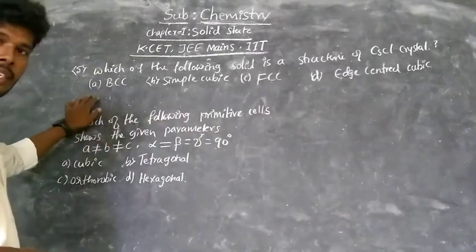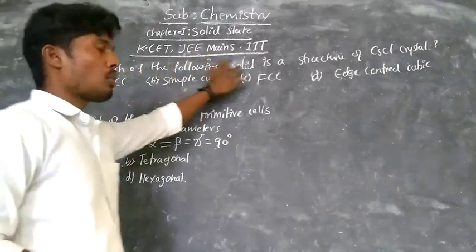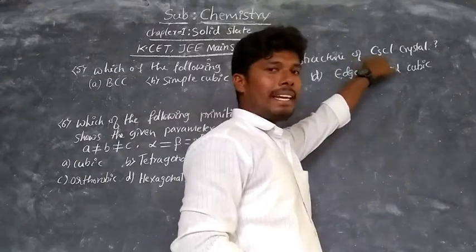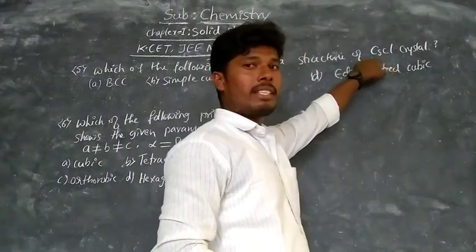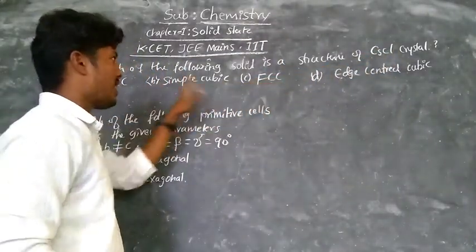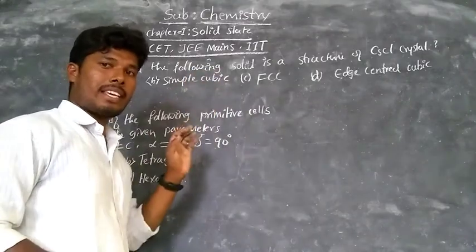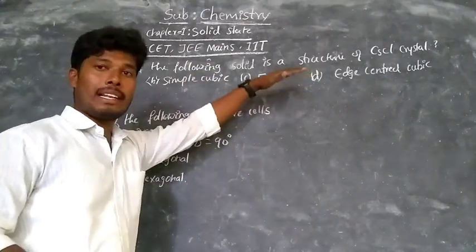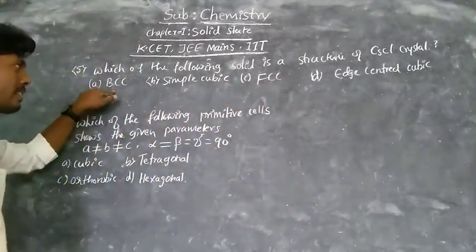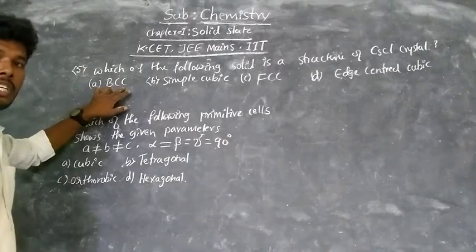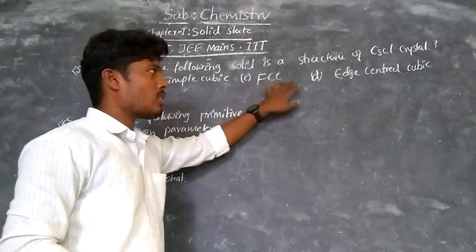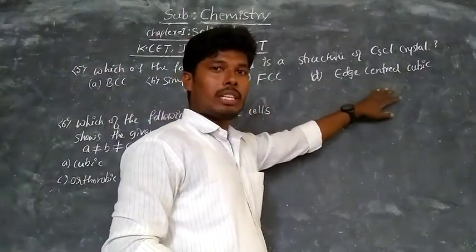The fifth question is, observe, which of the following solids is a structure of CsCl crystal? CsCl crystal, that is cesium chloride crystal. Among these they are asking simply, what is the crystal lattice structure of cesium chloride? The first one is BCC, means body centered cubic crystal, simple cubic crystal, face centered cubic crystal, and edge centered cubic crystal. These are the four options.